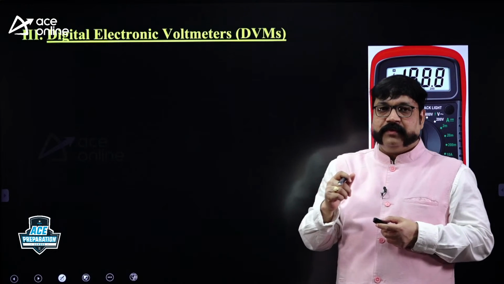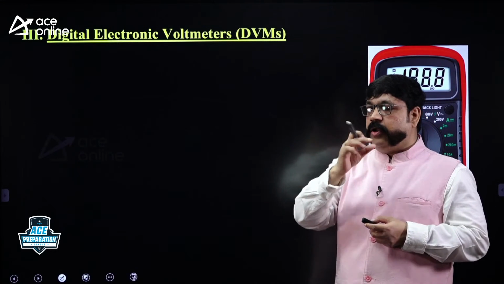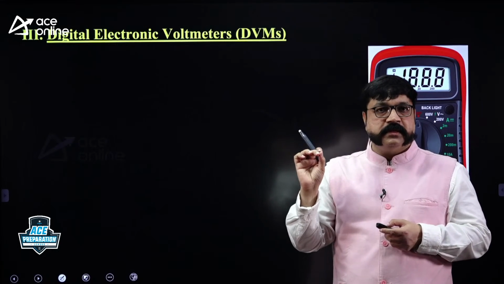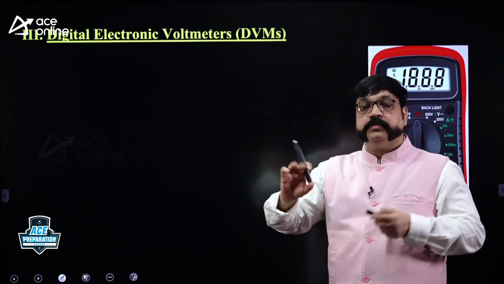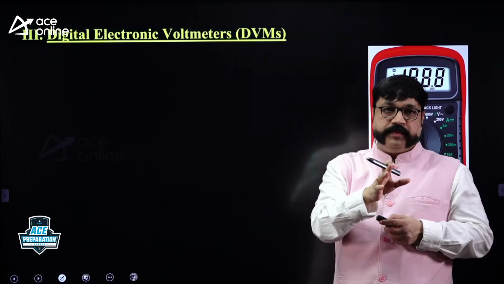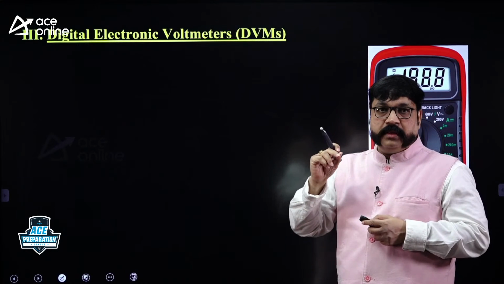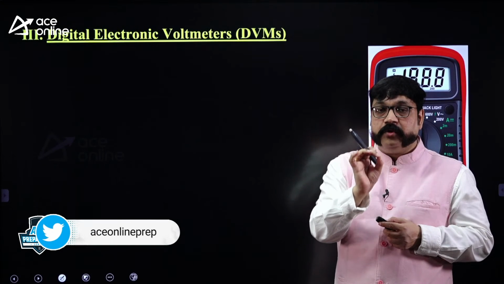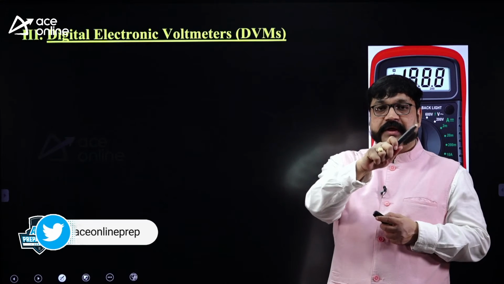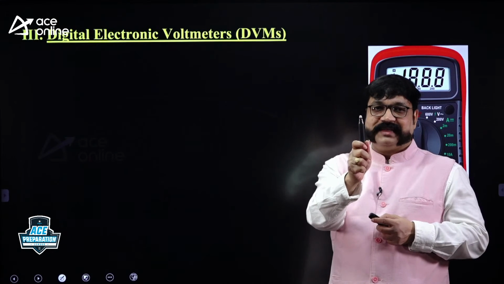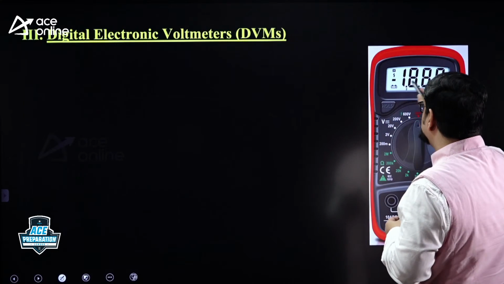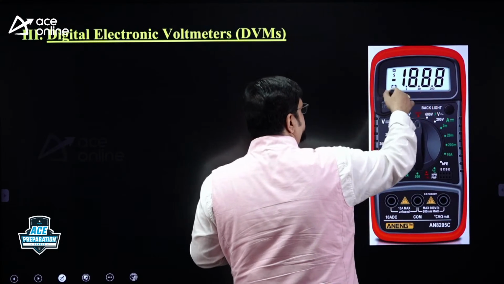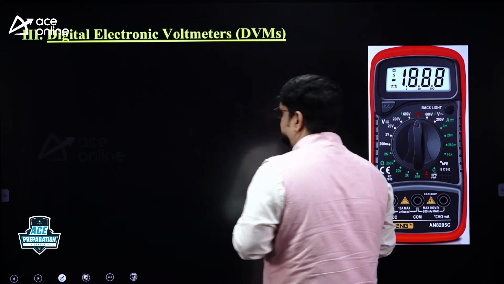When I ask in class sessions, analog meters are used for measuring analog signals, then I ask, digital meters are used for what? People say digital signals. Some people say analog and digital signals. It is not like that. Either an analog voltmeter, as you just saw in that diagram, or a digital voltmeter, both are meant for measuring analog signals only. In an analog voltmeter, the measured value is displayed on an analog indicator, a pointer deflecting over a calibrated scale. In a digital voltmeter, you see here the 7-segment digital display. Our main concentration will be on this display.